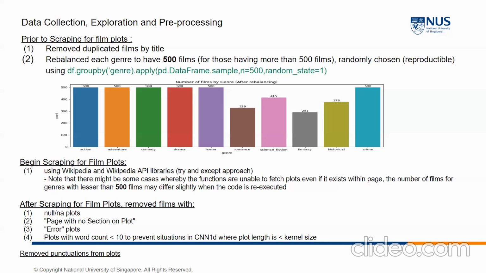10 is an arbitrary number. It is to prevent situations in CNN 1D where plot length is less than kernel size. Lastly, we remove punctuation from plots and obtain the final usable dataset, which I will show 2 slides later.